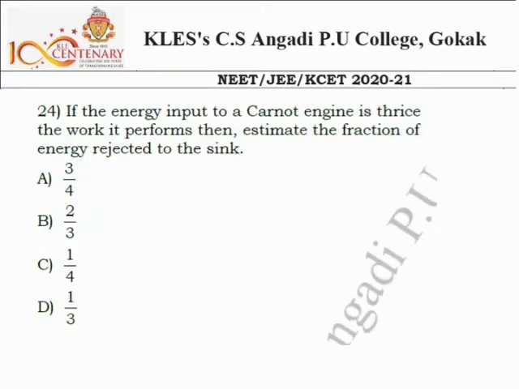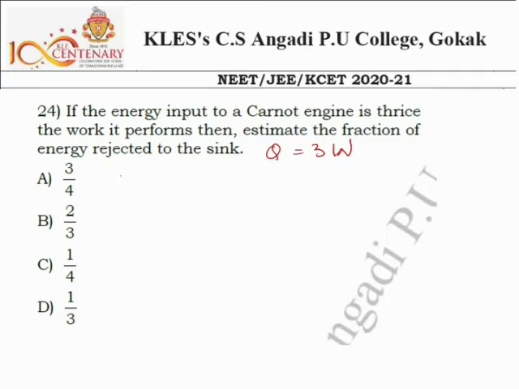Next, question number 24. If the energy input to a Carnot engine is thrice the work it performs, then estimate the fraction of energy rejected to the sink. Okay, so what is given? They have given the supplied energy, the input energy is 3 times the work done.